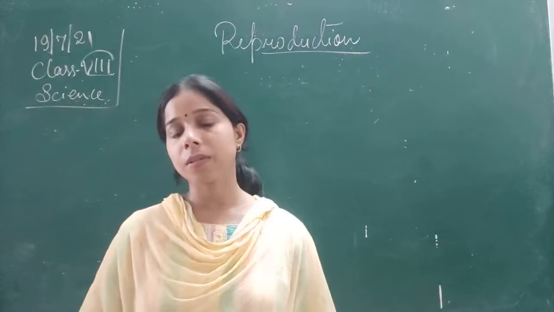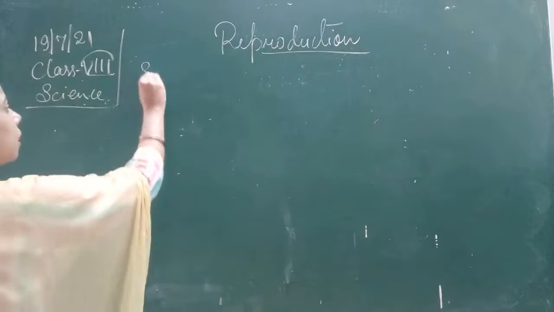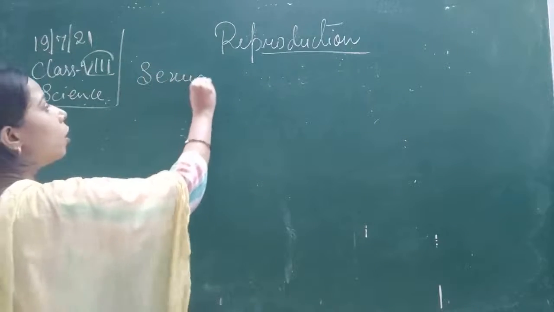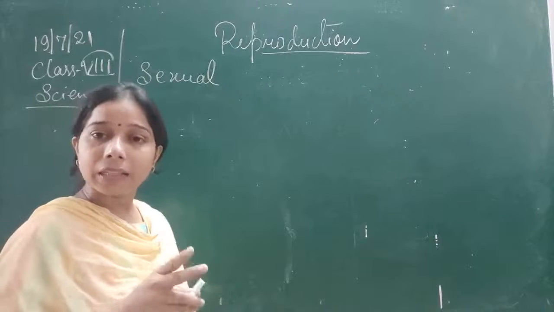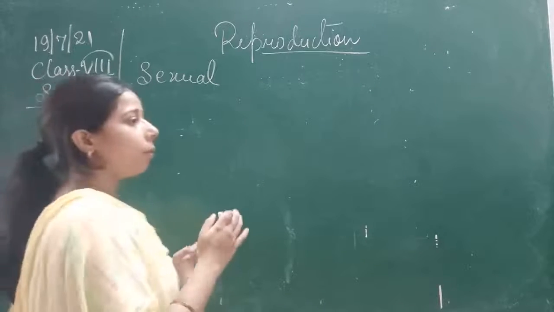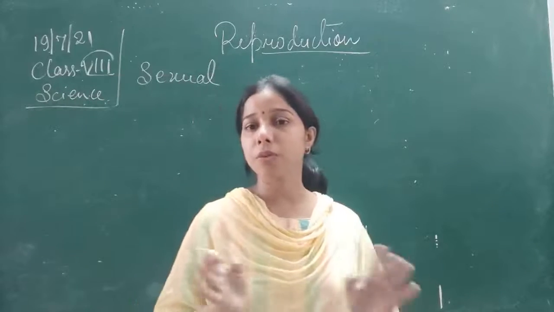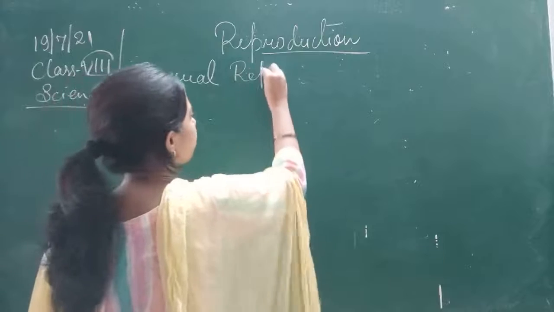Now we'll start with sexual reproduction. I told you that in sexual reproduction there is an involvement of two gametes, that is two genders, male and female. Both of these cells fuse together to form the zygote. So, let us see sexual reproduction.